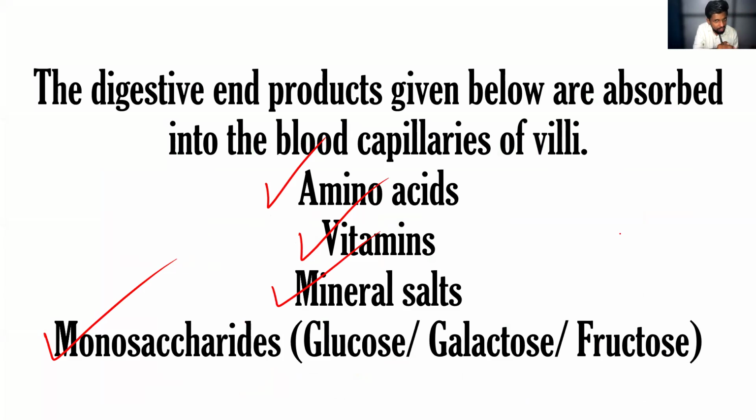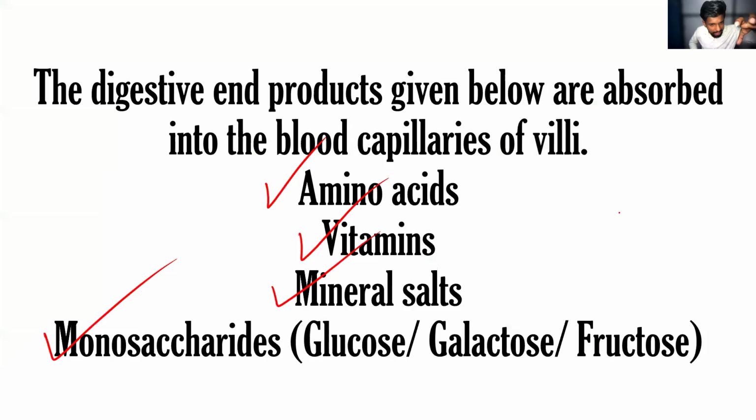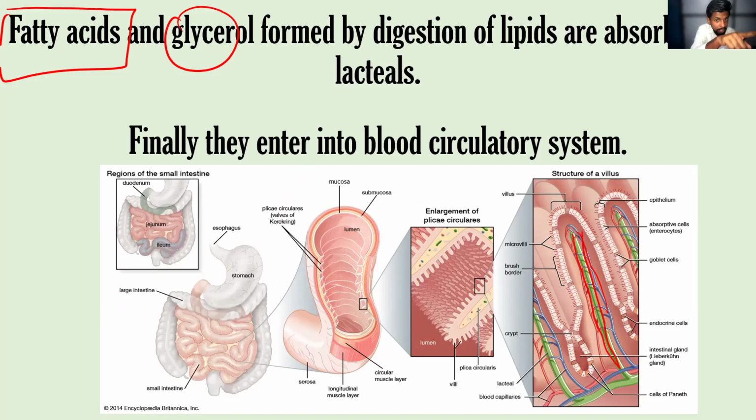All these things will be absorbed into the blood capillaries, but the fatty acid and the glycerol will be absorbed into the lacteals. You may ask, what do you mean by lacteals? Here you can see the green color tube, right? That is the lacteal. You may have a doubt, what is lacteal? That will be discussed in the circulatory system. But the main thing to understand is that these four substances will be absorbed into the blood capillaries, and the fatty acid and the glycerol will be absorbed into the lacteals. Okay.